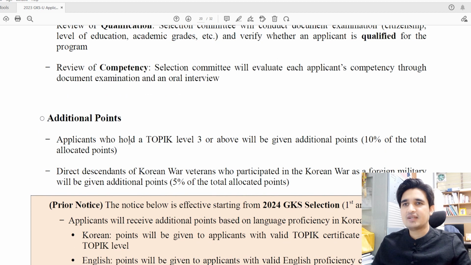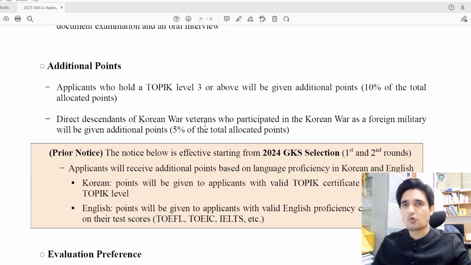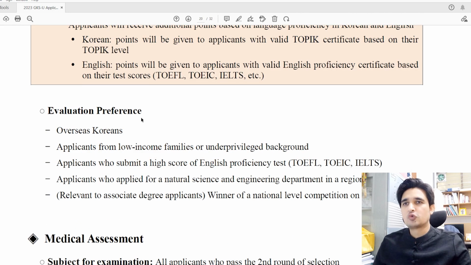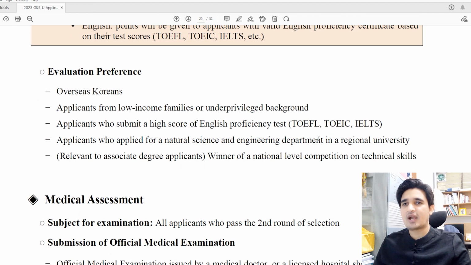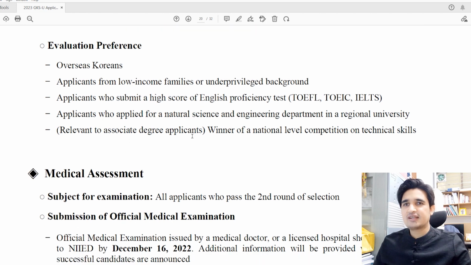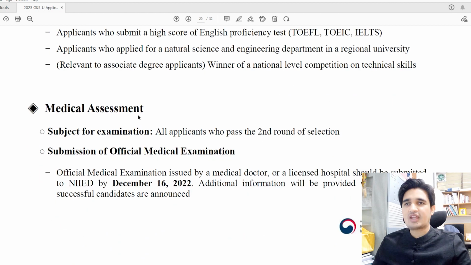And for the additional points, applicants who hold TOPIK level 3 or above will get additional points, like 10% of the total points. And the direct descendants of those who participated in the Korean War as foreign military will also get an additional 5% of the total points. And there are some applicants who get some preference, for example overseas Koreans, applicants from low income families, applicants who submit a high score of English proficiency test, and applicants who apply to natural science and engineering departments in a regional university. And for associate degrees, the applicants who are winners of national level competitions on technical skills will get some preference.